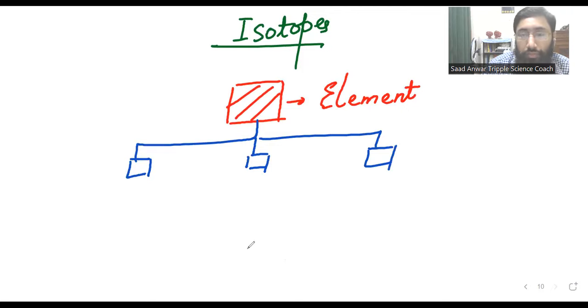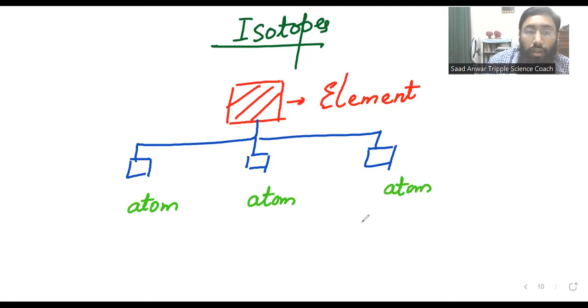So these are atoms. This is one atom. This is another atom. This is another atom. Let's see what isotope is.